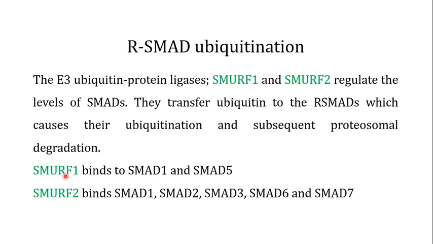Now, SMURF1 specifically binds to SMAD1 and SMAD4, thereby causing their proteasomal degradation, and SMURF2 binds again to SMAD1, and can bind to SMAD2, SMAD3, SMAD6 and SMAD7, thereby keeping their level within the required limits of the cells.